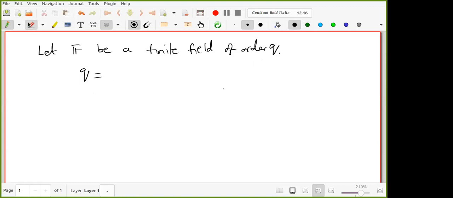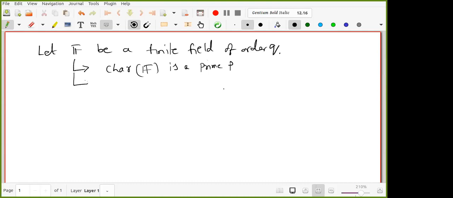Okay, so I'll make it more clear then. A finite field has a characteristic. So what about the characteristic of a field F? At least can you say something here? Otherwise, I'll make it much clearer. Characteristic of F is a prime, right? So it is say a prime P.